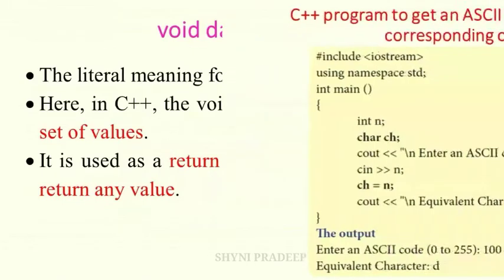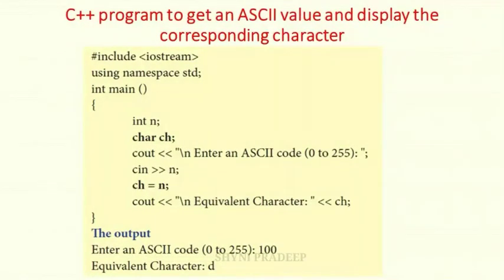Let us see this program. C++ program to get an ASCII value and display the corresponding character. #include <iostream>. This is the header file. Next, see the statements. int n. n is the variable. You have to enter an integer value because that is the int data type. char ch. This is the character data type. You have to enter the character for the ch variable.